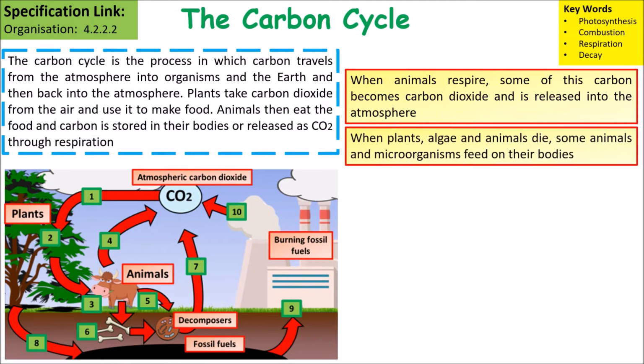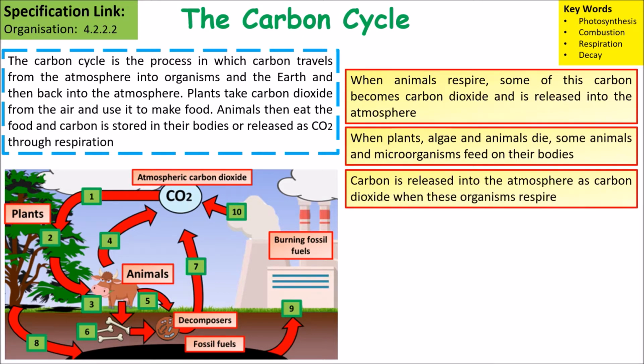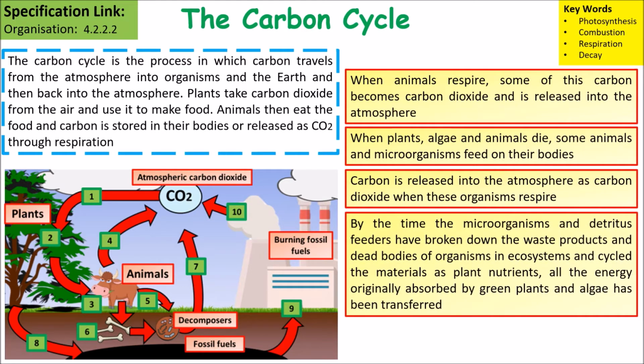When plants, algae and animals die, some other animals and microorganisms feed on their bodies. So carbon is released back into the atmosphere as carbon dioxide when these organisms respire. By the time the microorganisms and detritus feeders have broken down the waste products and dead bodies of organisms in the ecosystems and cycled the materials as plant nutrients, all the energy originally absorbed by the plants and algae has been transferred.